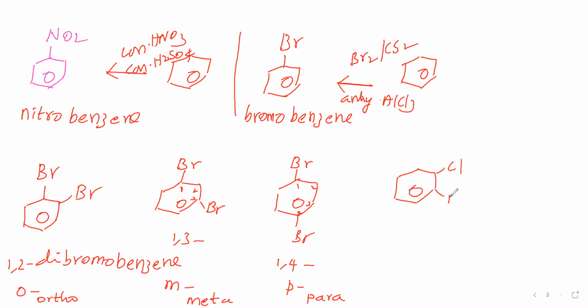Here Cl, here NO2, here NO2. This compound we will take. For this compound we will give numbering. Now, which should get the least position? That we have to see. Out of chlorine and nitro, which gets higher priority should get the least position. But halogen, nitro, ether, alkyl have got the same priority, equal priority.